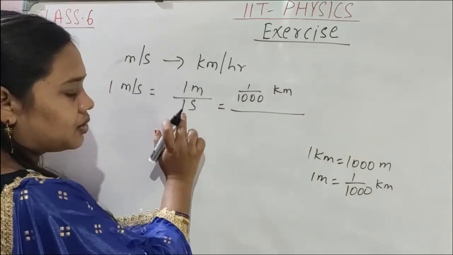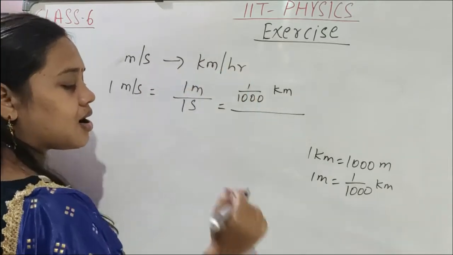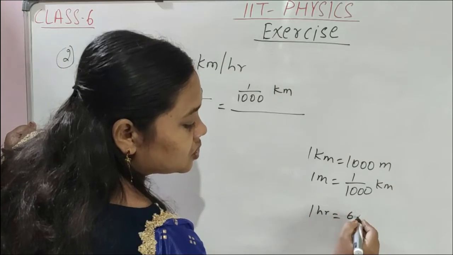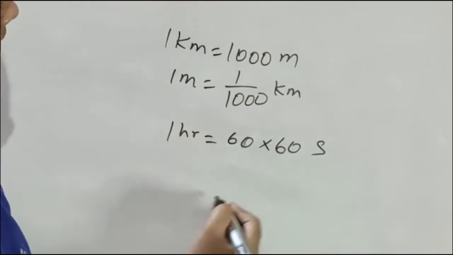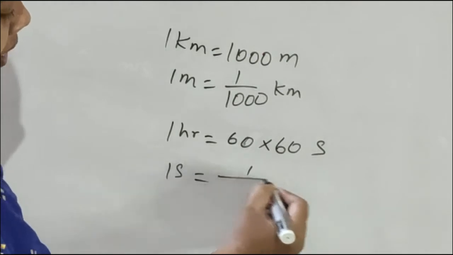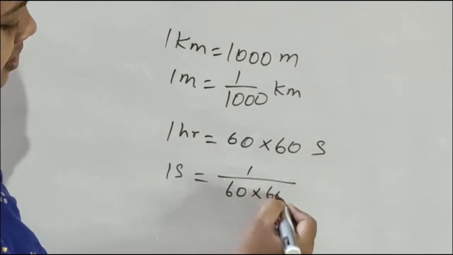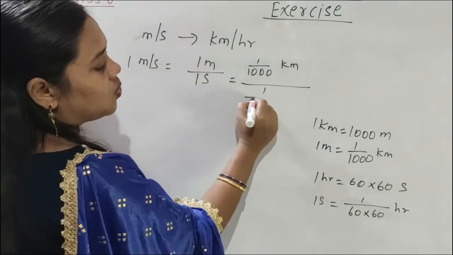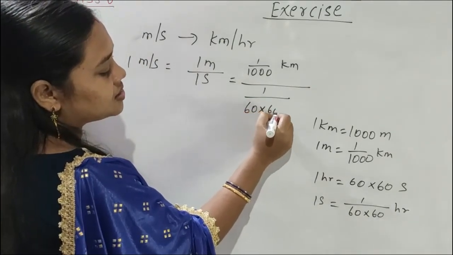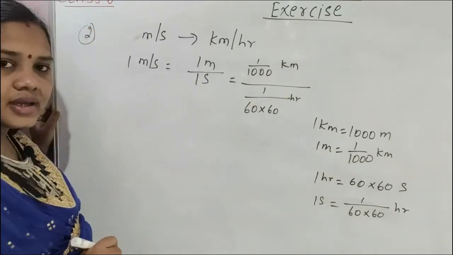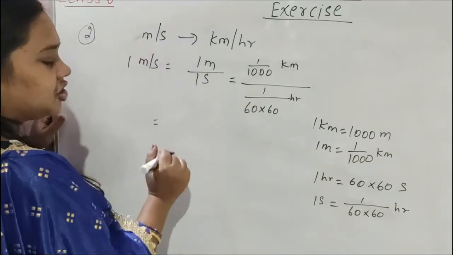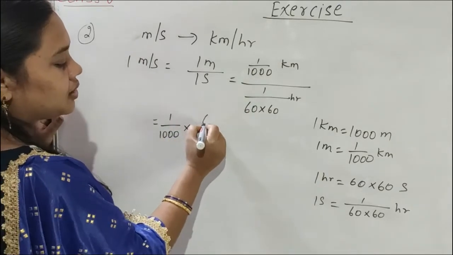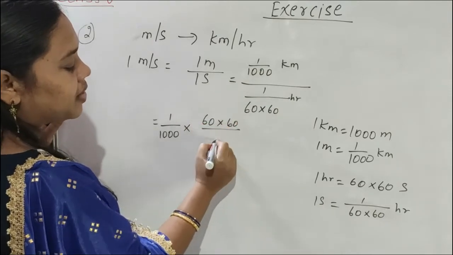Now second you have to convert into hour. 1 hour is equal to how much? 60 into 60 seconds. Then 1 second is equal to 1 by 60 into 60 hour. So in place of 1 second, what will you write? 1 by 60 into 60 hour. Clear? Now fractional division: 1 by 1000 into the reciprocal, 60 into 60 by 1.